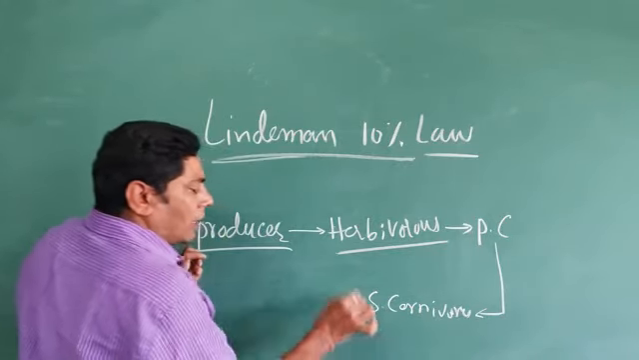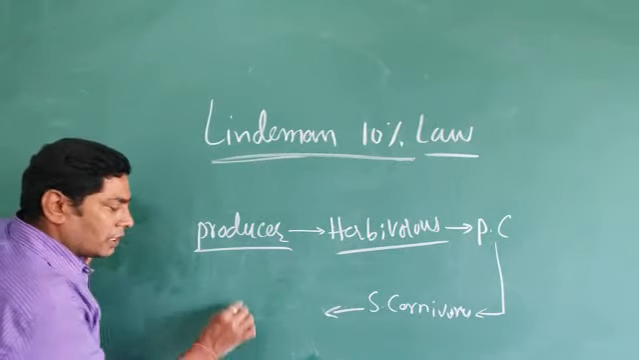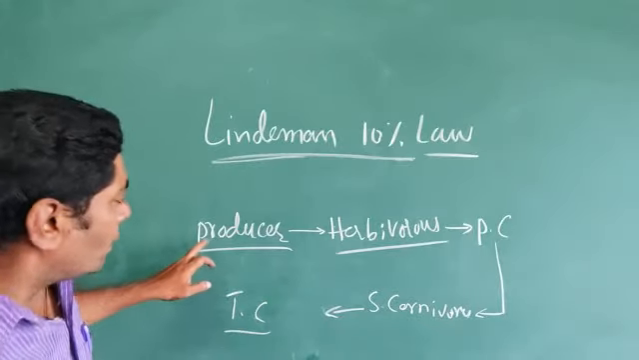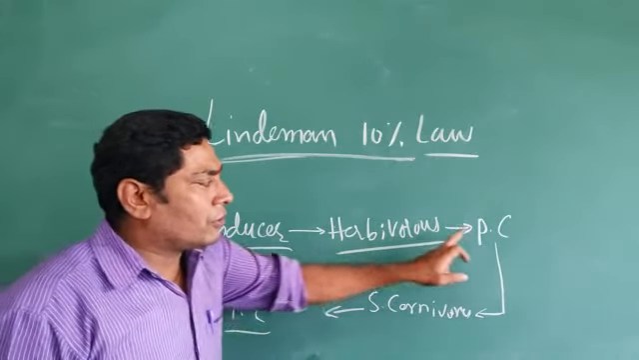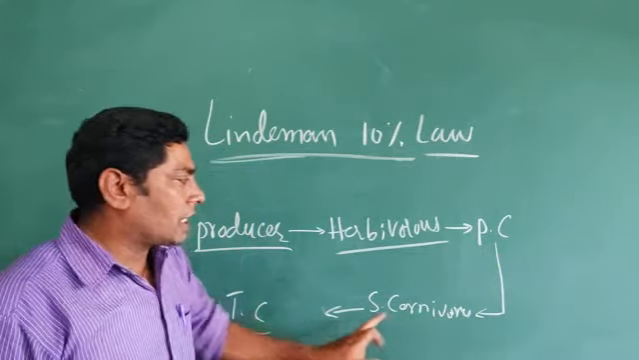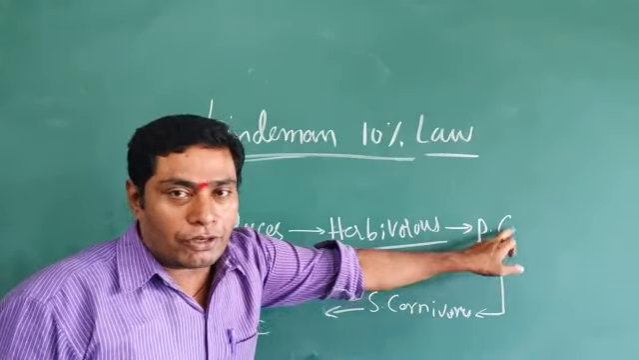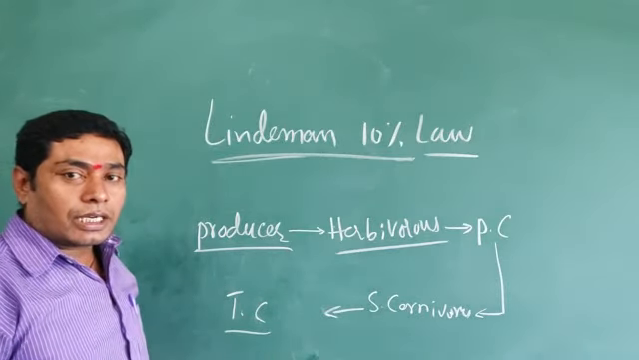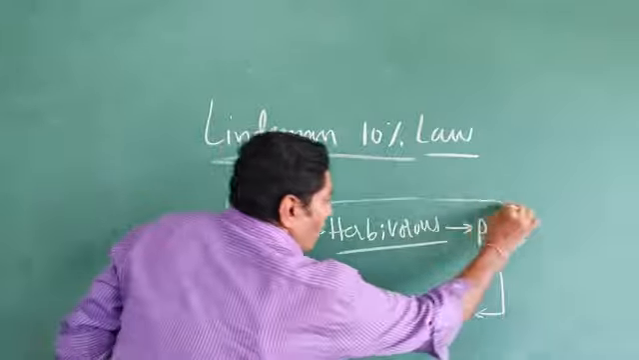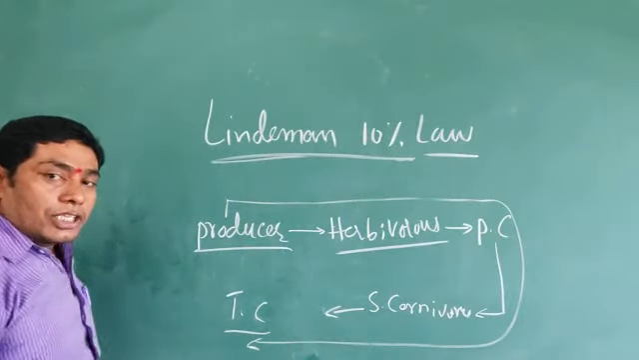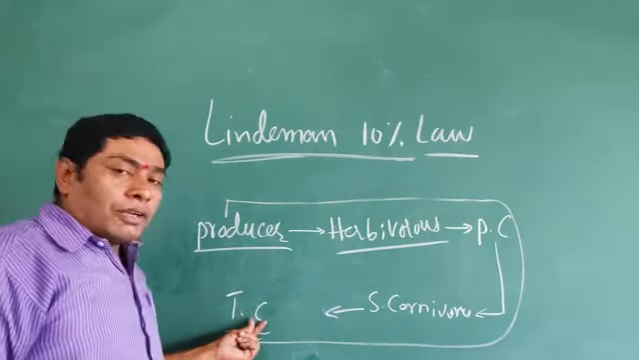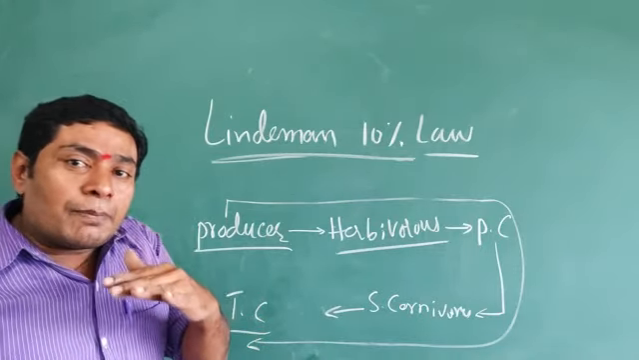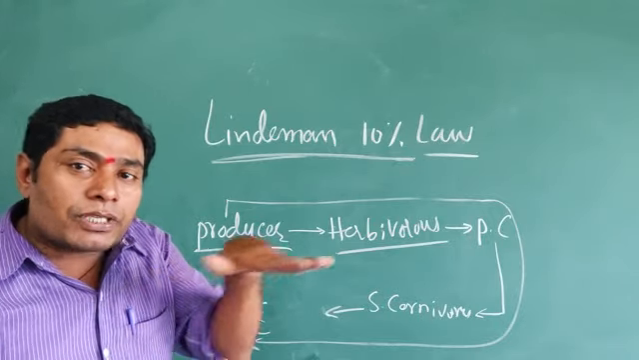The secondary carnivores are a feeding purpose. They are using the tertiary carnivores. In here, the producers to herbivores to primary consumers to secondary consumers, primary carnivores to secondary carnivores to the tertiary carnivores. When the energy flows from the producers to the terminal carnivores, only 10% energy can pass from the producer to